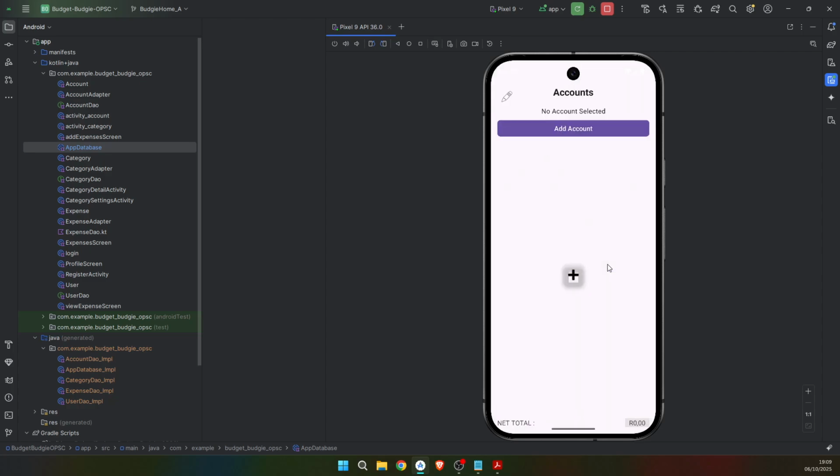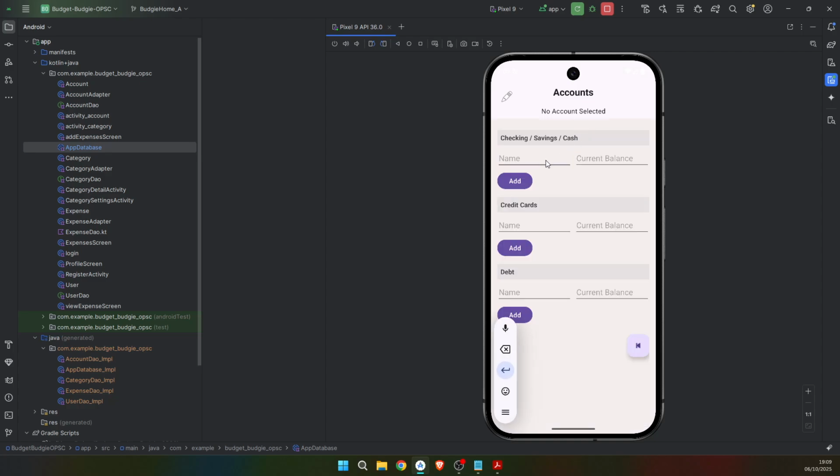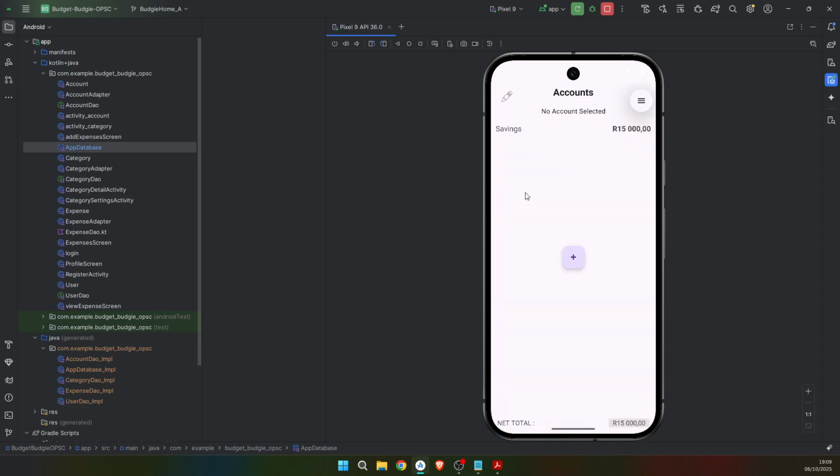So Budgie works on an account-based system. So you're budgeting for each bank account that you run. So for now, because this is our first login, we don't have any accounts, but that is alright. We're just going to make a savings account very quickly. And in our savings account, we're going to give it 15,000. So we currently have 15,000 Rand, and now we actually want to be able to budget it.